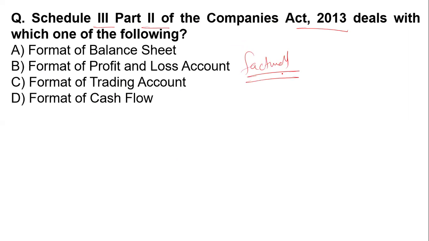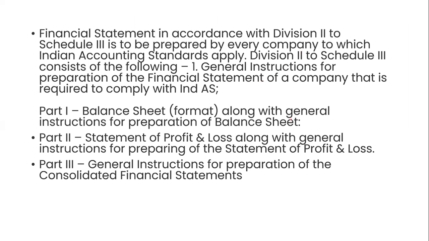If you do not know about these schedules of the Companies Act 2013, you will not answer it properly. Division 2 of Schedule 3 is to be prepared by every company to which the Indian Accounting Standards apply, and it consists of general instructions for preparing the financial statements of the company.